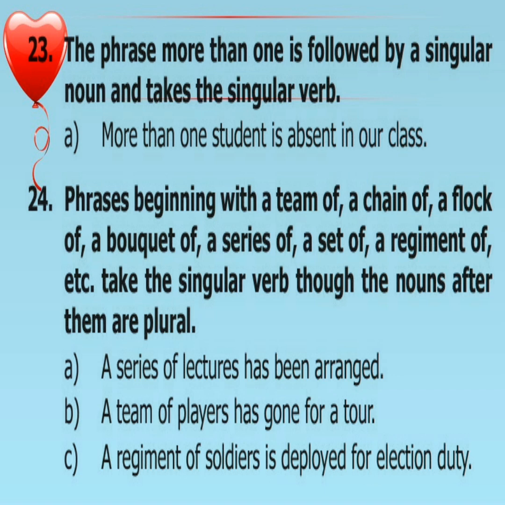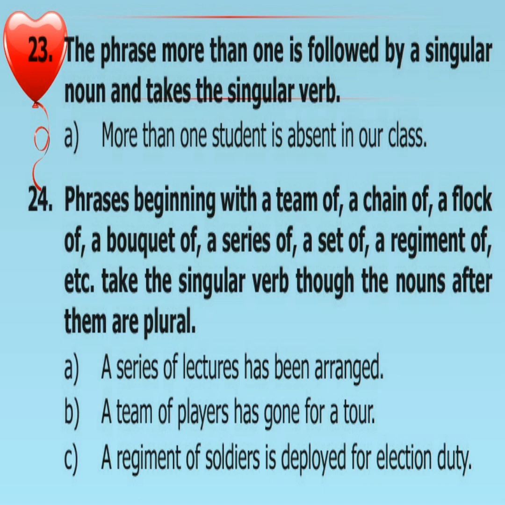Phrases that begin with a team of, a chain of, a flock of, a bouquet of, a series of, a set of, a regiment of, etc. take the singular verb, though the nouns after them are plural. A series of lectures, that is plural, but here has been arranged because a series of came.